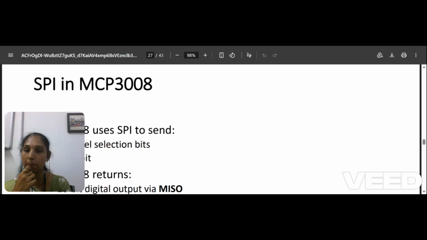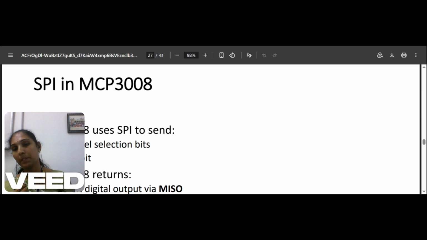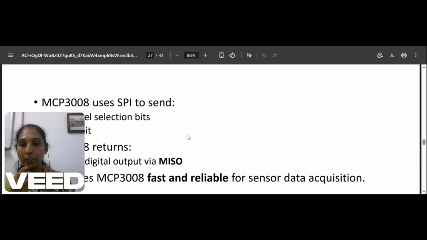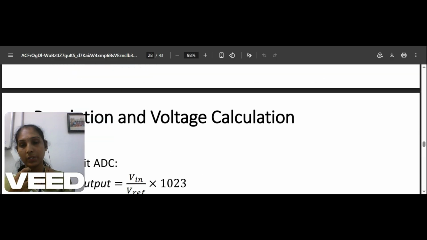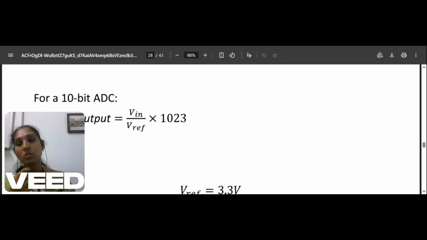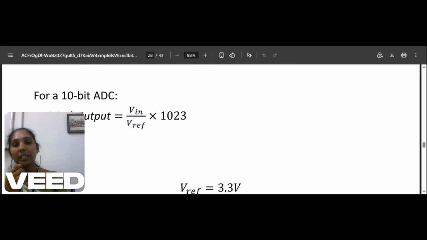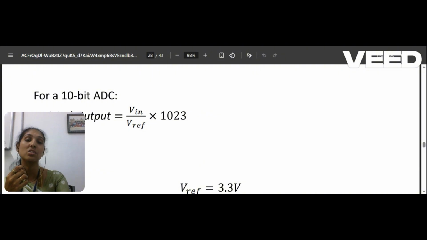Then SPI in the MCP3008. The MCP3008 uses SPI to send the data: a start bit and channel selection bits, and totally a 10-bit digital output via MISO, master in slave out. Because your slave, the MCP3008, sends its conversion data to your master, that means your Raspberry Pi 3 or 4, your single board computer. So it is fast and reliable. You can use it for any data acquisition. So this is about the resolution: I need to calculate my digital output, and for a 10-bit ADC it is 1023.